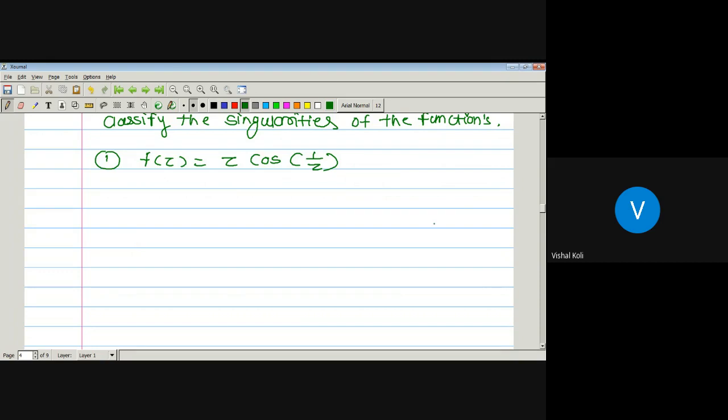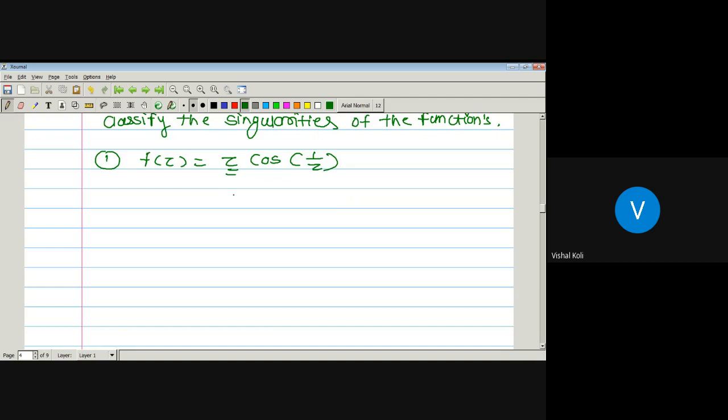Okay, so we know that z is a polynomial of degree 1, and cos 1 by z has a series which is the same as cos z, which is nothing but 1 minus z square divided by 2 factorial plus z raised to 4 divided by 4 factorial. And using this one, we have to find out cos 1 by z.